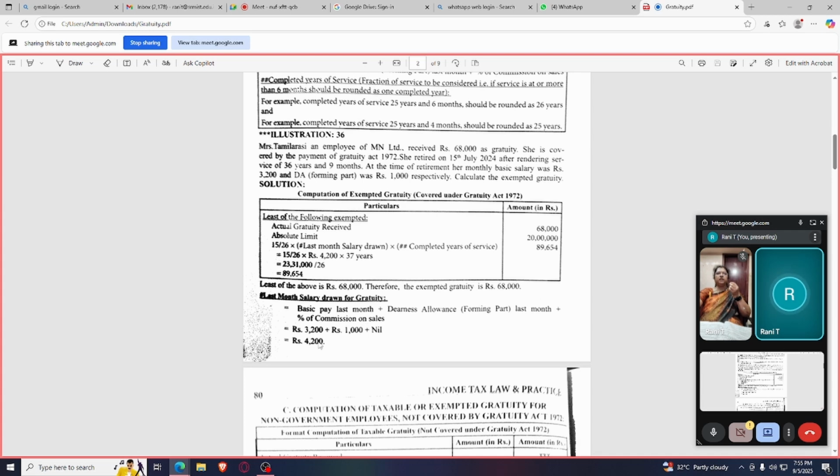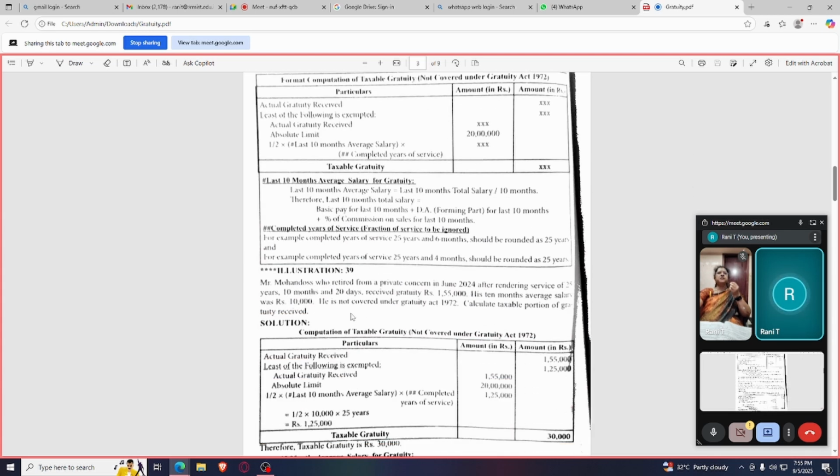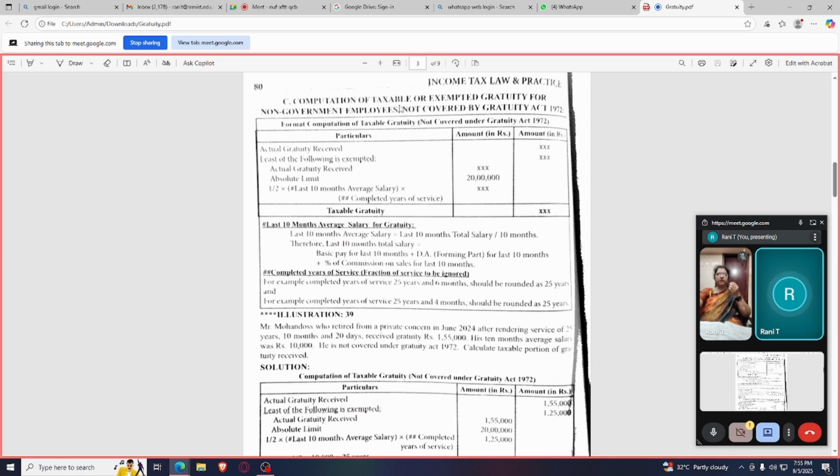How have you calculated the monthly salary? The working is given. Next part is computation of taxable or exempted gratuity for non-government employees who are not covered by the Gratuity Act 19